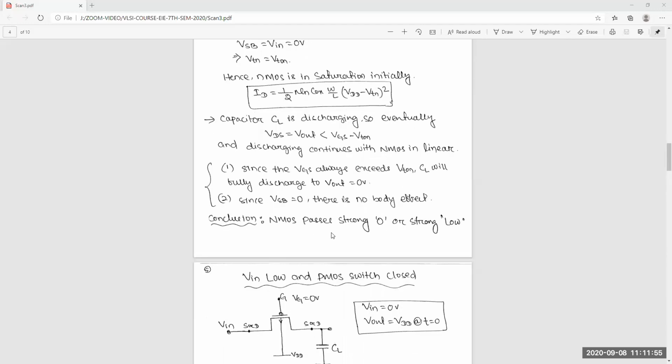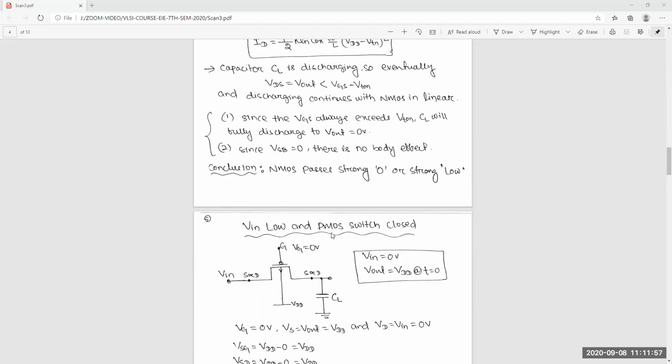Everyone will ask these things. If you say you know transmission gates, they will definitely ask this question. So the conclusion is that NMOS passes a strong 0, or strong low. This is the conclusion.